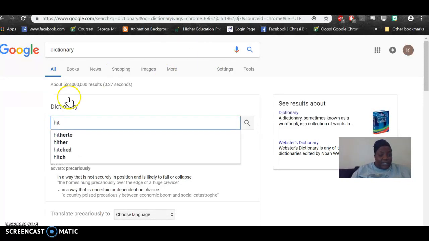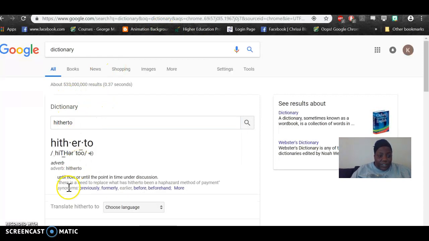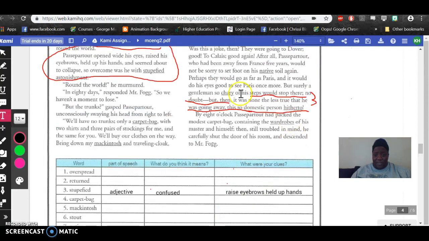H-I-T. Oh, look at that. Pops right up, doesn't it? So, until now. Until now or until the point in time under discussion. That's perfect. To the point of time under discussion. So not only that, but I just learned something too, my friends. Until now. Yes, so that's what I was saying.